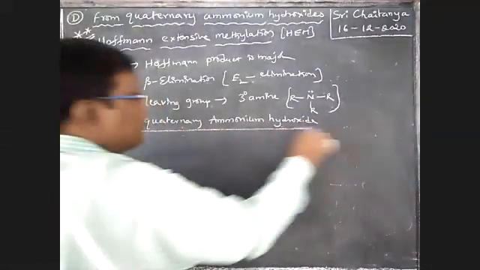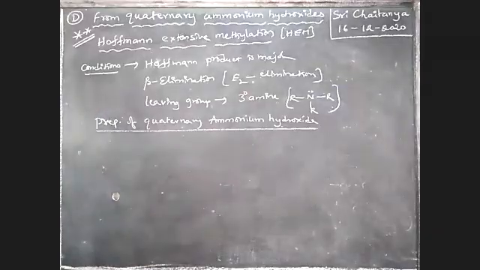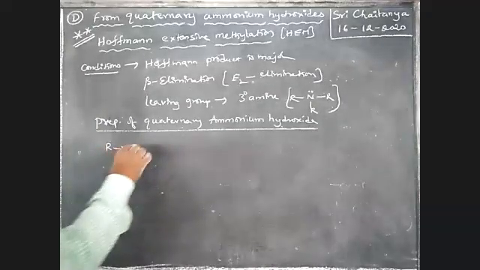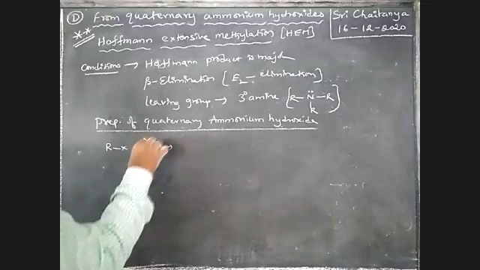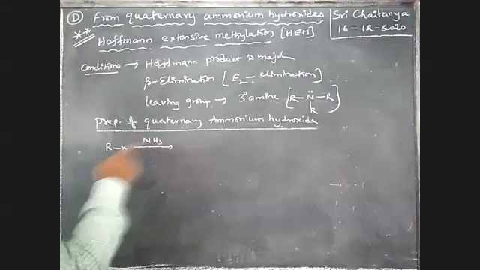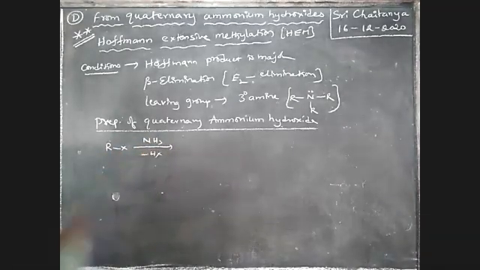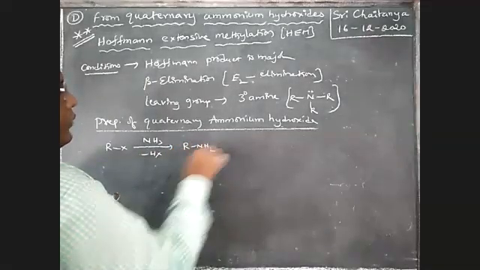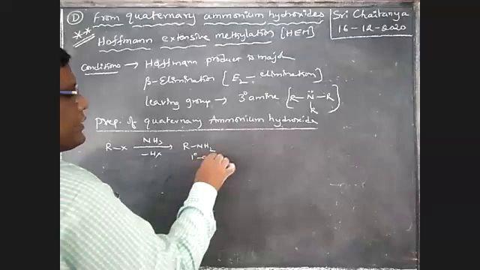So, preparation of quaternary ammonium hydroxide. Then we will apply it to alkene preparation. Now see here, boys. This is an alkyl halide. When an alkyl halide reacts with ammonia, HX is eliminated. That gives RNH2. It is a primary amine, boys.